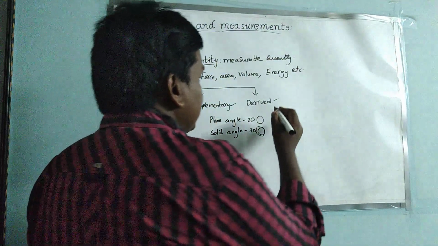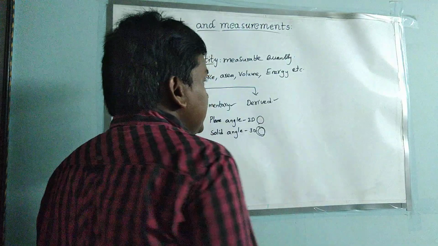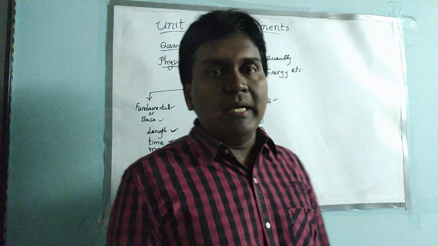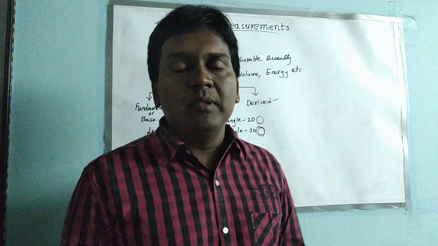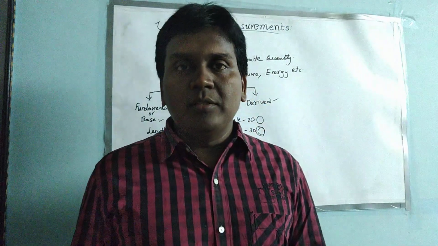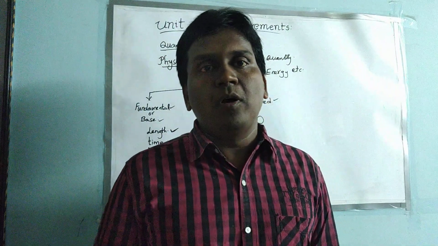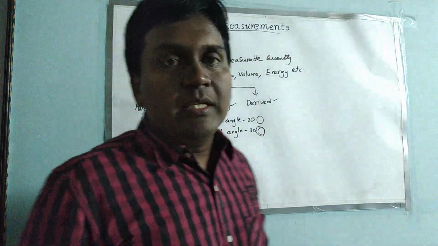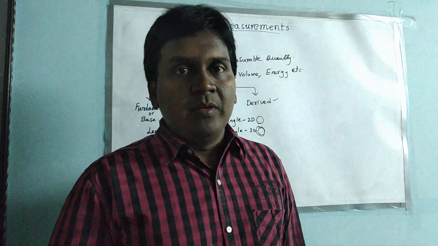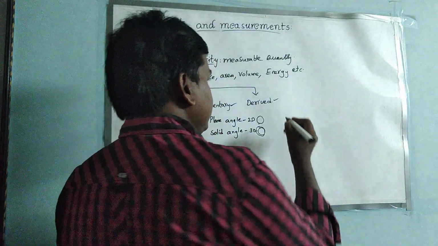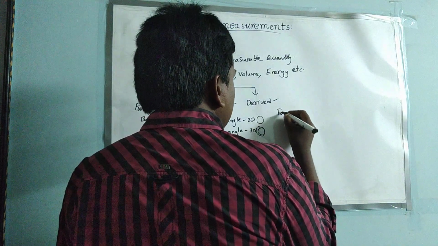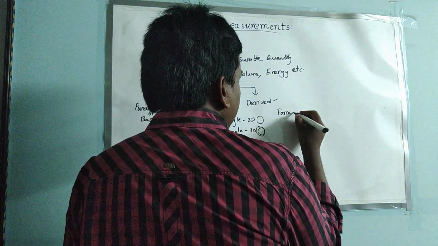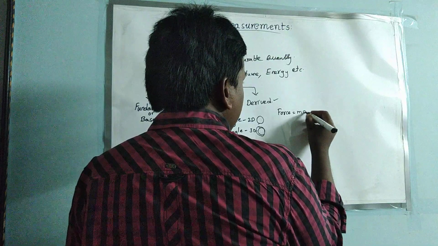And next, coming to the derived physical quantities. These derived physical quantities are derived either from fundamental physical quantities, that means base quantities, or from supplementary physical quantities. So they are called as derived physical quantities. For example, force is a derived physical quantity. Why? Because we know that force F equal to ma.